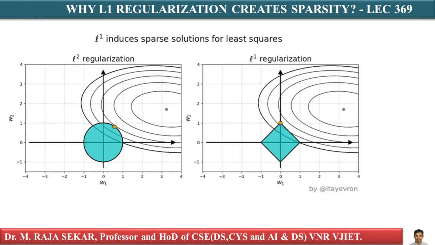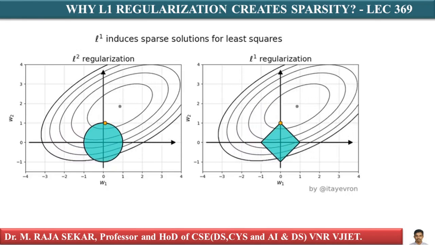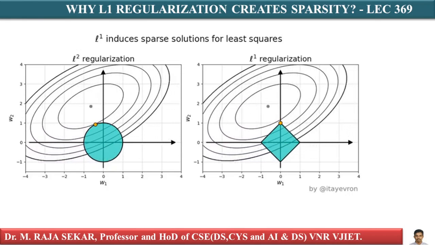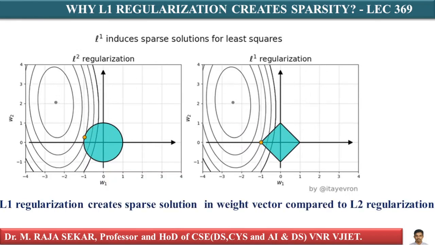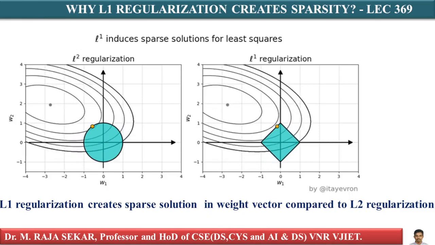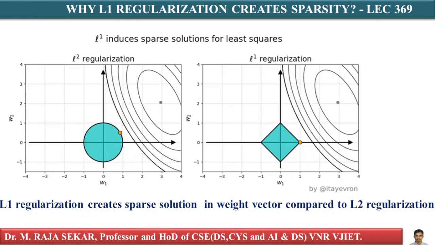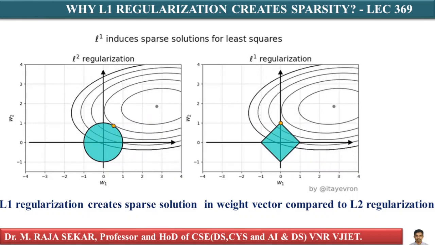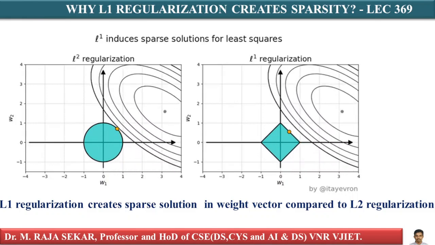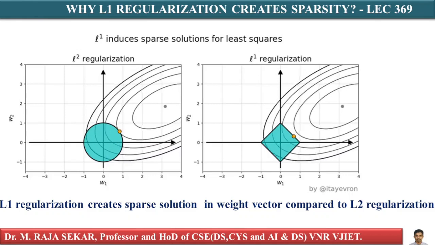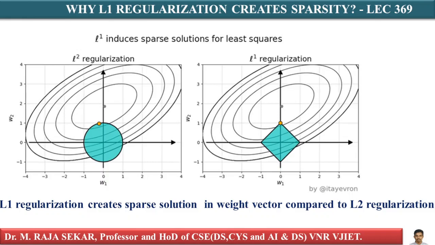In this lecture, we will try to understand why L1 regularization creates sparsity. We made a comment saying that L1 regularization creates sparser solutions, or introduces sparsity in the weight vector, as compared to the L2 regularizer. Why does L1 regularization create sparsity as compared to L2 regularization?